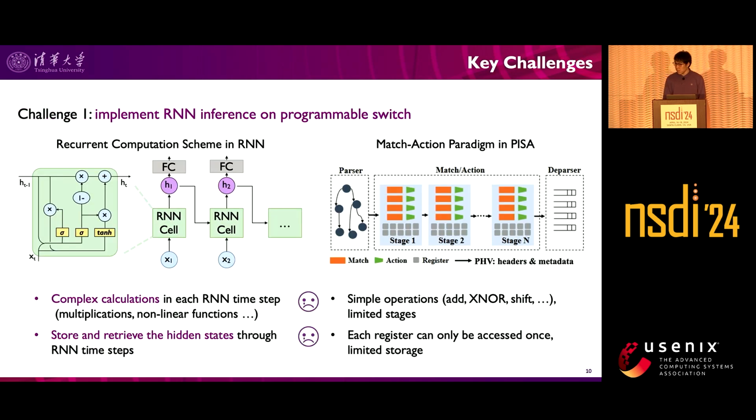We have to address several challenges to realize our motivation. First, it is challenging to realize on-switch RNN inference. For example, RNN executes complex calculations in each time step and records hidden states through consecutive time steps. But on the programmable switch, only simple operations like add and bitwise XNOR are supported, and each register can only be accessed once through the pipeline.